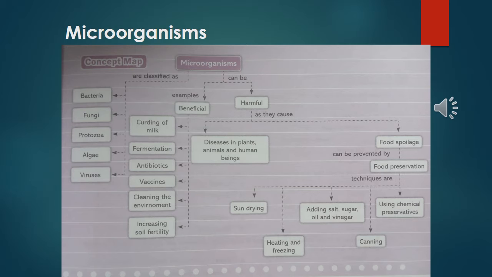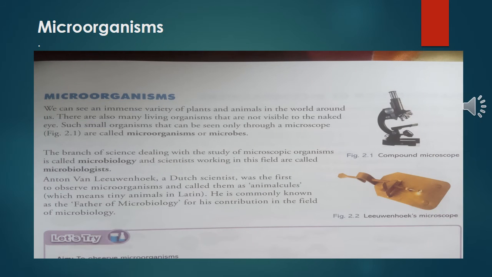So let's start our chapter. First, microorganism. So let's start our first topic, microorganism. We can see an immense variety of plants and animals in the world around us. There are also many living organisms that are not visible to the naked eye. Such small organisms that can be seen only through a microscope are called microorganisms or microbes.